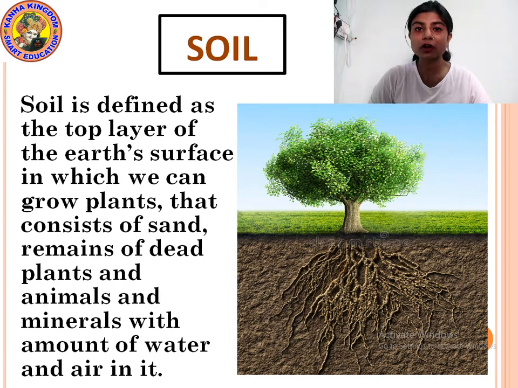So soil is defined as the top layer of the earth's surface in which we can grow plants, and it also contains dead remains of plants and animals, sand, and minerals with amount of water in it. Understood? Now let us move to the next point.